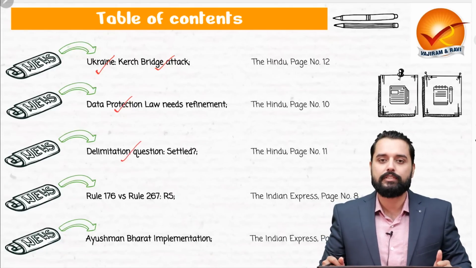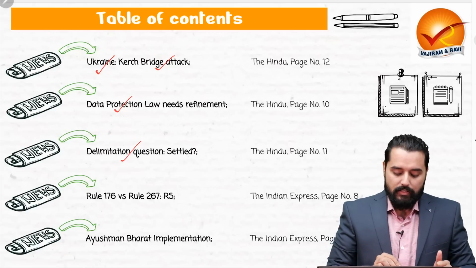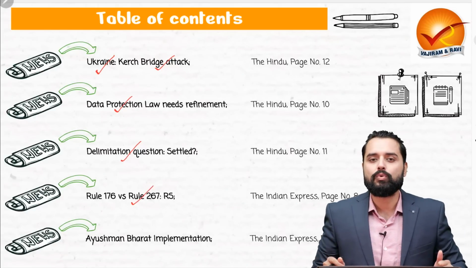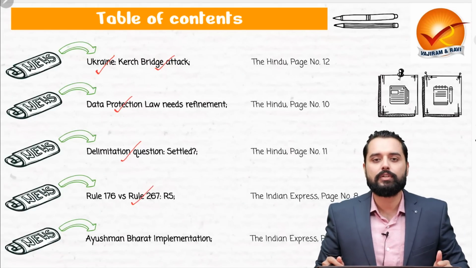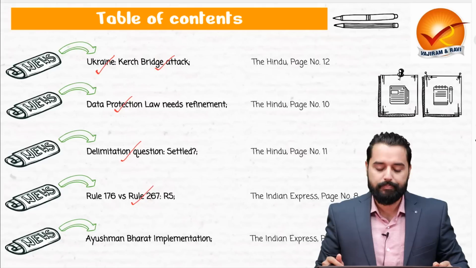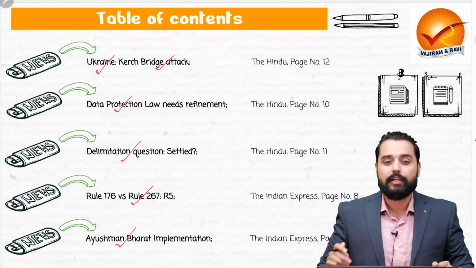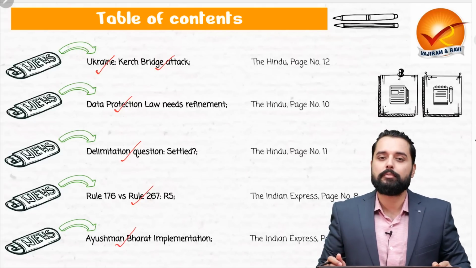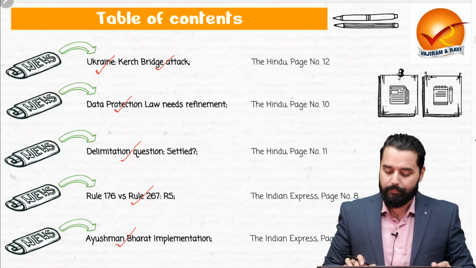That question has not been settled yet. The fourth article is regarding Rule 267 of the Conduct of Business Rules in Rajya Sabha. And the final article is regarding the implementation of Ayushman Bharat, a healthcare scheme.